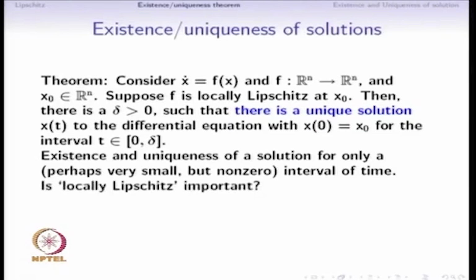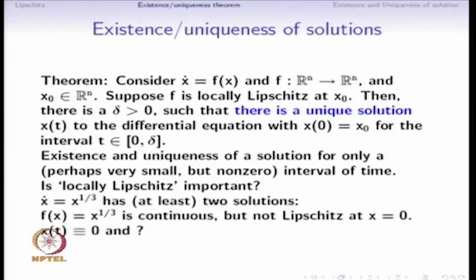We can ask the question, is locally Lipschitz important? After all, we have spent time analyzing the significance of Lipschitz, locally Lipschitz, its relation to differentiability and continuity. We could ask, is this locally Lipschitz property really crucial for the existence and uniqueness of a solution to the differential equation?